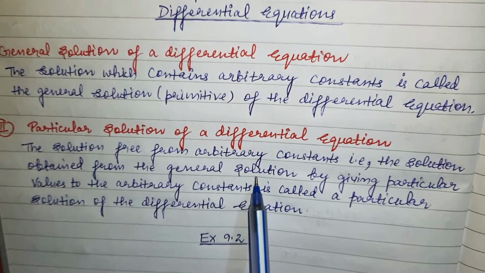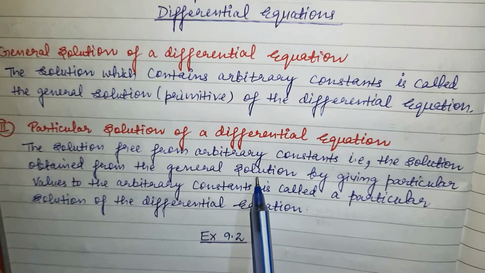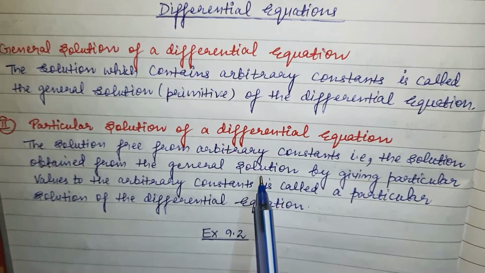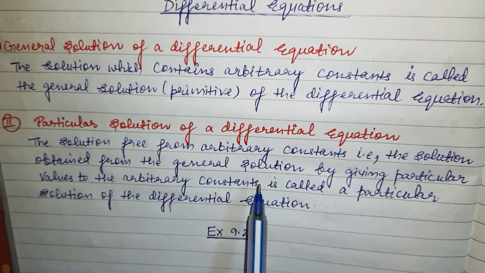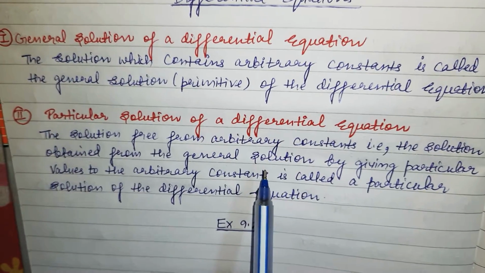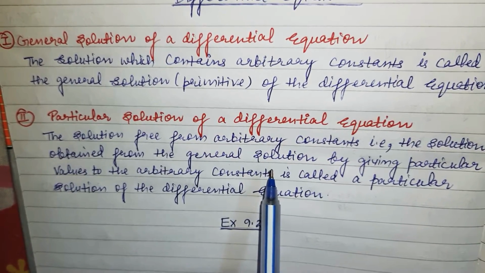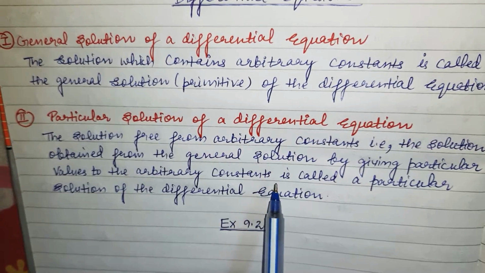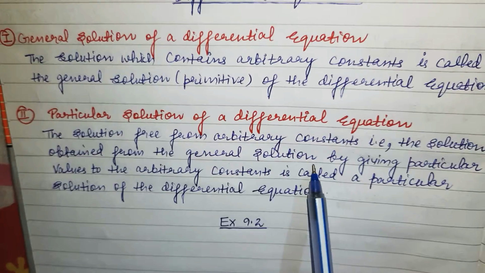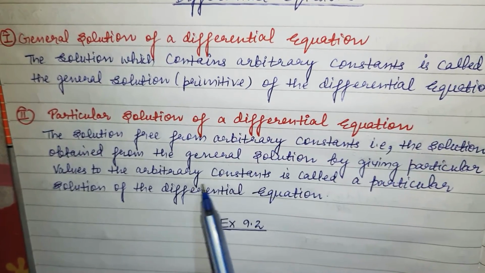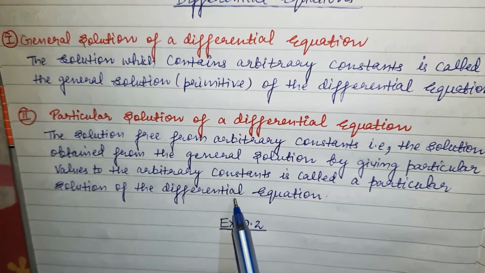General solutions and particular solutions will start from exercise 9.4, where we'll have the methods for solving the differential equation. Till the third exercise you are not getting particular questions related to the general and particular solution, but only objective type questions based on exercise 9.2. That's why I am giving you this concept: whenever I get the general solution and give particular values to the arbitrary constants, that will be called a particular solution of the differential equation.